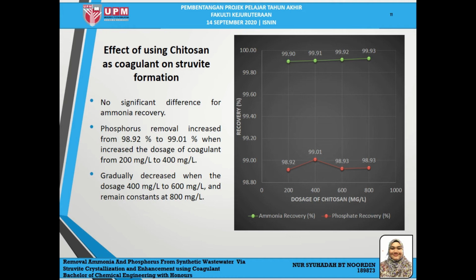remained constant after that. This is because when we increase the dosage of Chitosan, it will strengthen the Chitosan's ability to attract more impurities in the wastewater. So, it will decrease the efficiency of recovery. Not only that, Chitosan has a long chain polymer with a positive charge that effectively coagulates negatively charged particles like phosphate instead of the negatively charged ammonium ion.